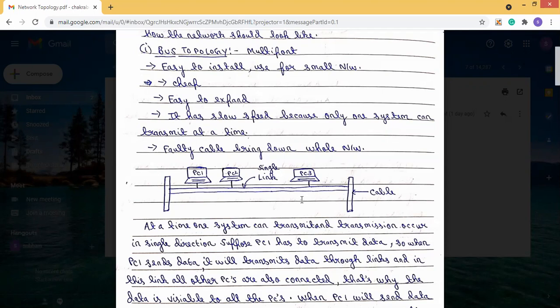So during communication from one system to another, the system which wants to send the data will send it with a destination address. All the devices connected in the link are able to compare their own address with the destination address. If the destination address matches its own address, then only this PC will read the data which the other PC has sent. Clear? Clear to everyone?